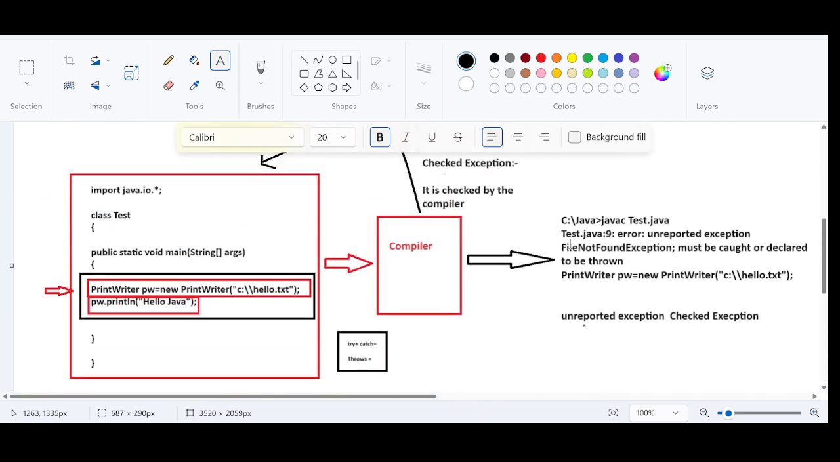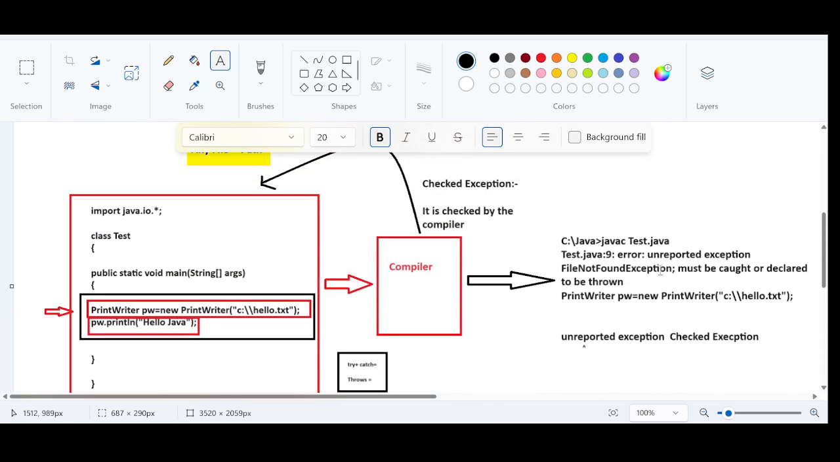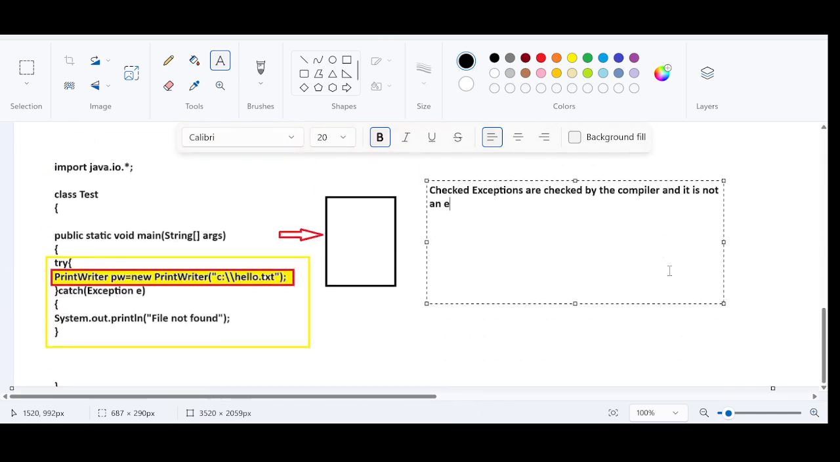Don't mistake this. It says unreported exception. It is not an exception. It is an error. Unreported exception is just an error. It is just a warning to you that during the runtime you may face file not found exception. So please make sure that you are handling this file not found exception. How did we handle this? We just added a try block, and we used try and catch blocks. This is how we handle this, right? So checked exceptions are checked by the compiler, and it is not an exception.